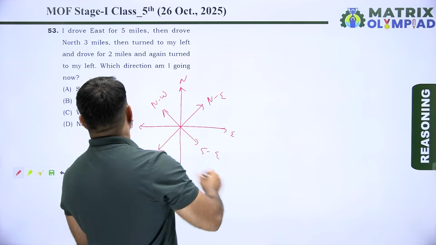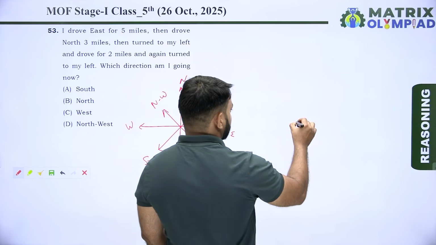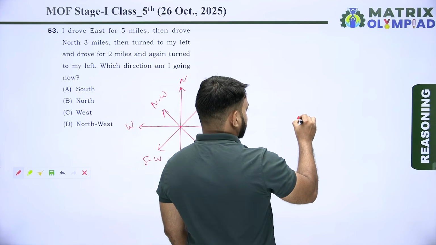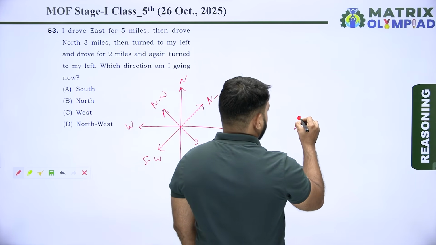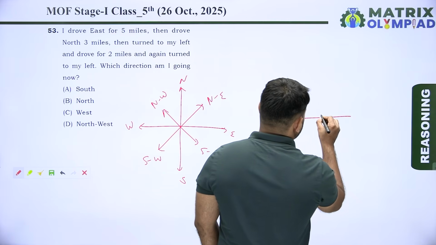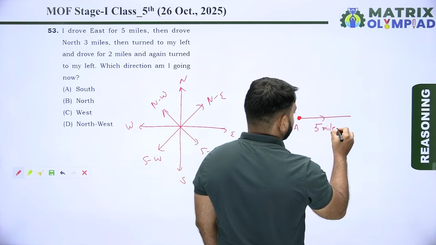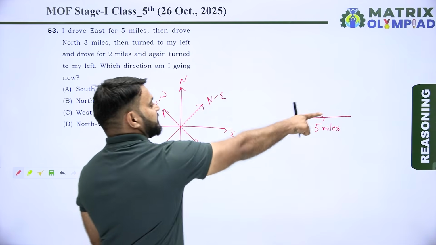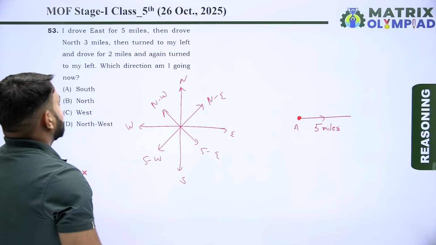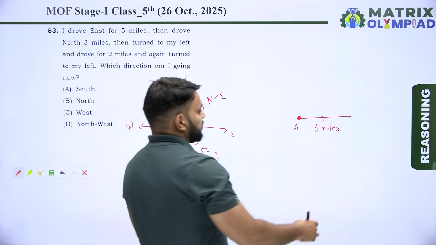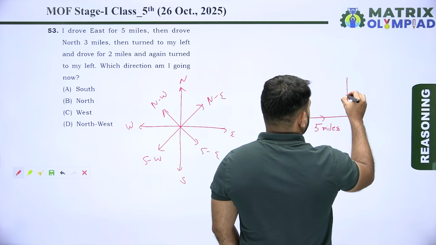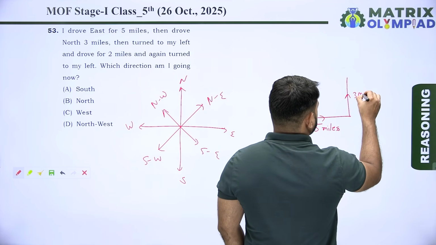Now the question is, I drove east for 5 miles. Let's suppose A is the starting point. Now I drove 5 miles towards the east direction. Then drove north for 3 miles.